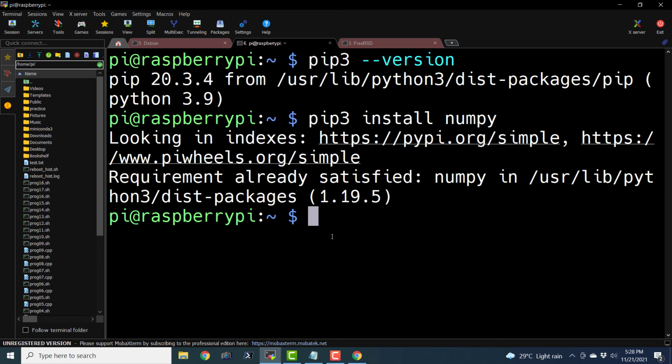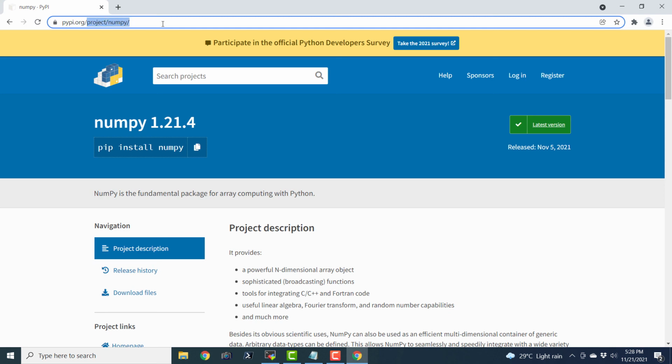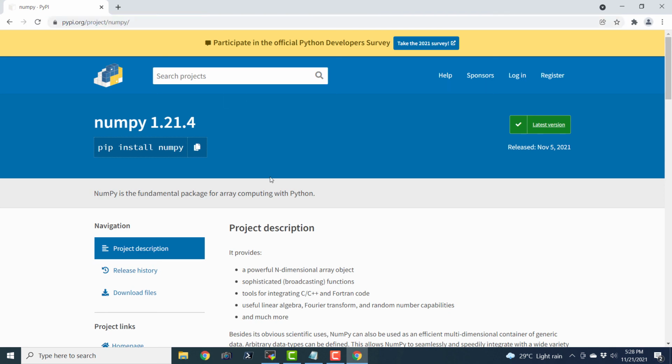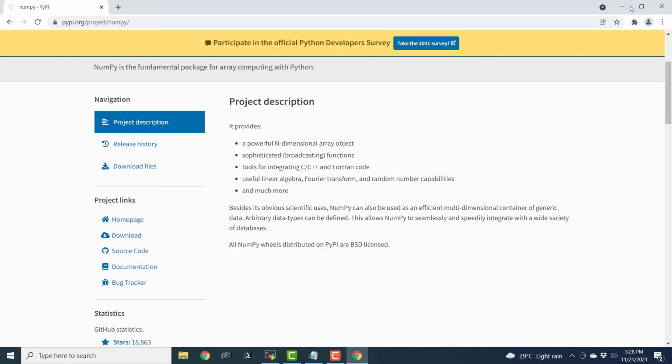Here also we can uninstall: pip3 uninstall numpy, and if I hit enter, it will go ahead and uninstall NumPy. Probably it is going to ask us for confirmation. So this is all about the Python Package Index and the pip command. You can always visit the website pypi.org and explore this entire website as an exercise for this episode.